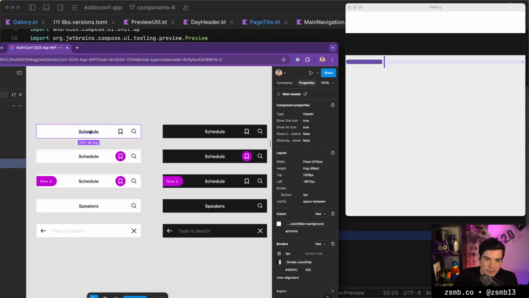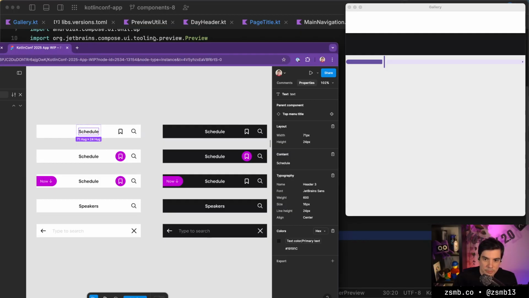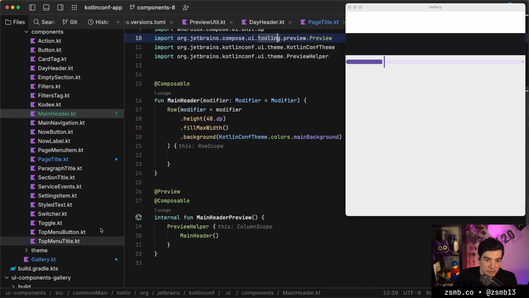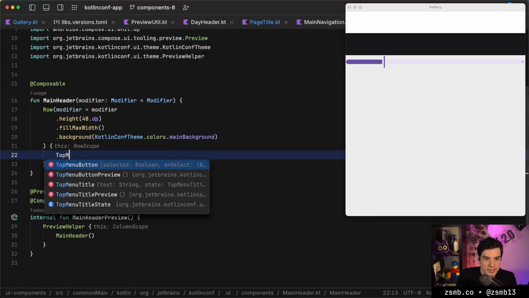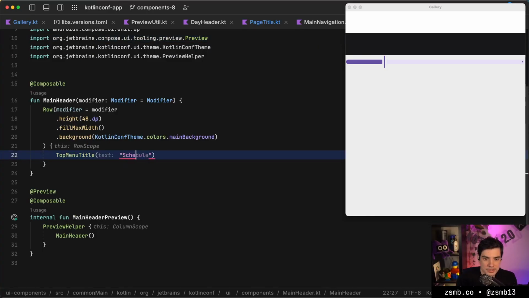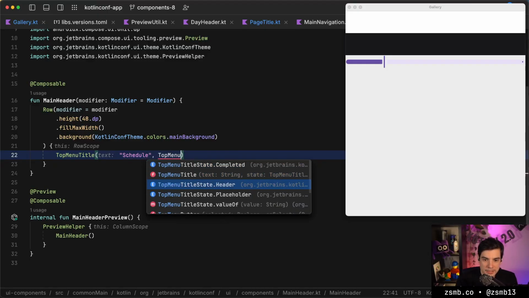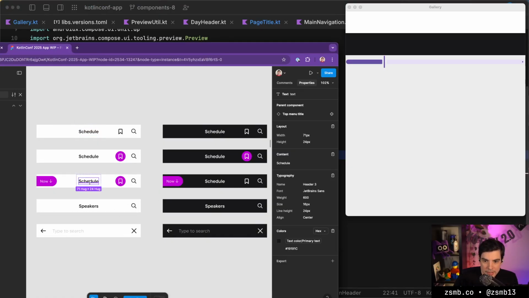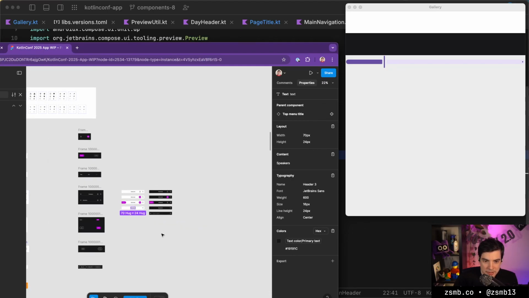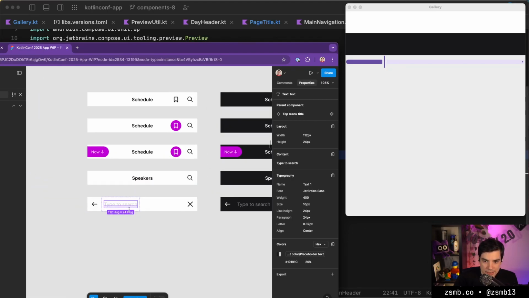We have a title here, which is a top menu title component. We already have that as a component, so excellent. We can just say top menu title, and we can say schedule, and it needs a state. Well, what kind of states does it have? Completed, or header, or placeholder. Interesting. So this all looks to be the exact same. I wonder, is this the different text? Yeah, so this is the placeholder variant of that same piece of text.